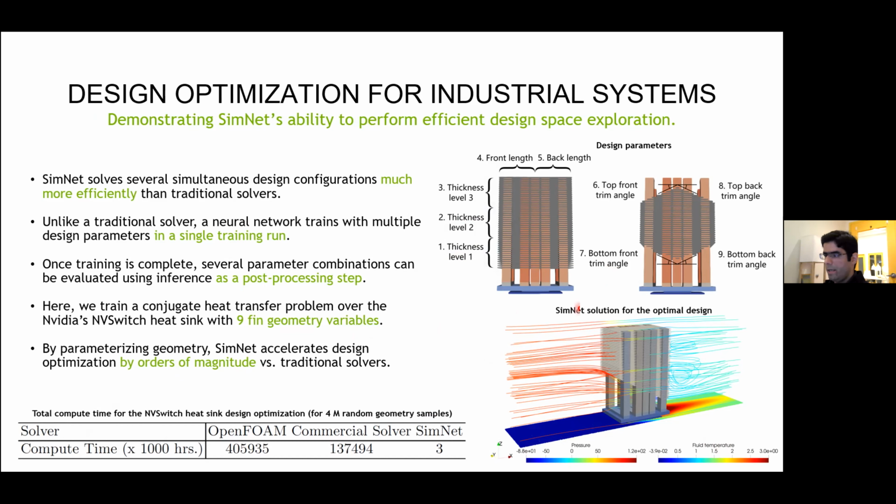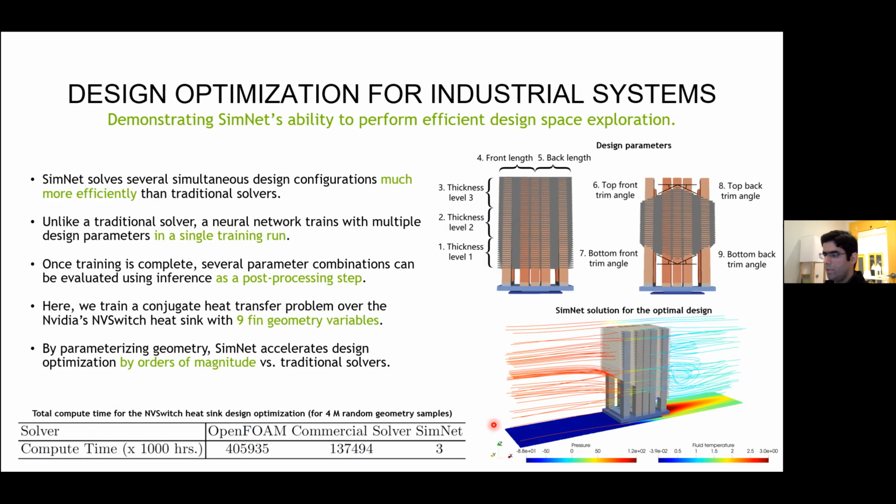And this figure here shows the streamlines and the temperature profile for the most optimal NVSwitch geometry that is obtained using SimNet. So by parameterizing this geometry, SimNet significantly accelerates design optimization when compared to the traditional solvers, which are usually limited to single geometry simulations.